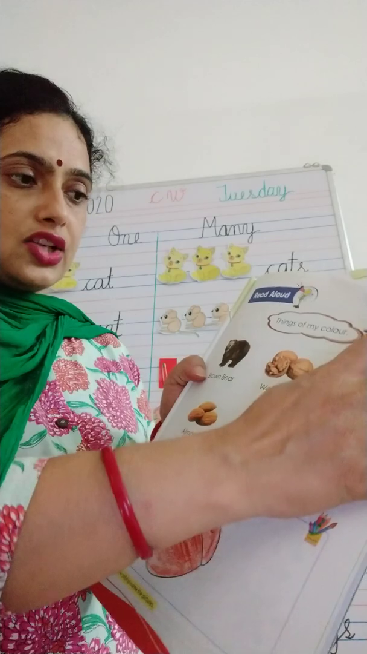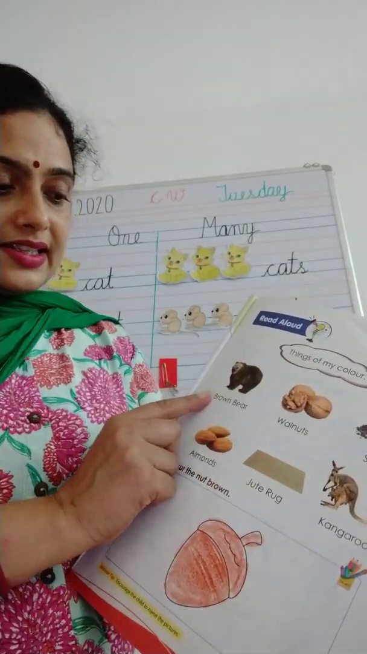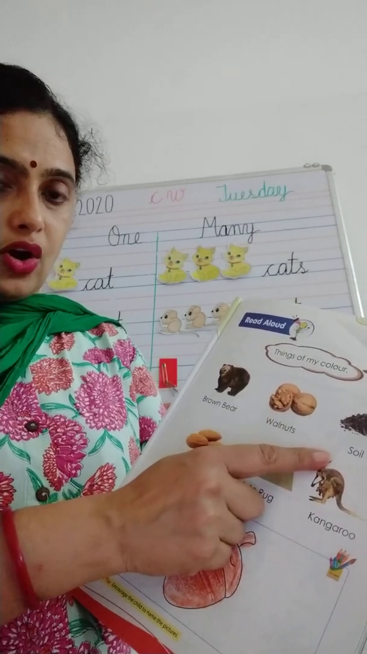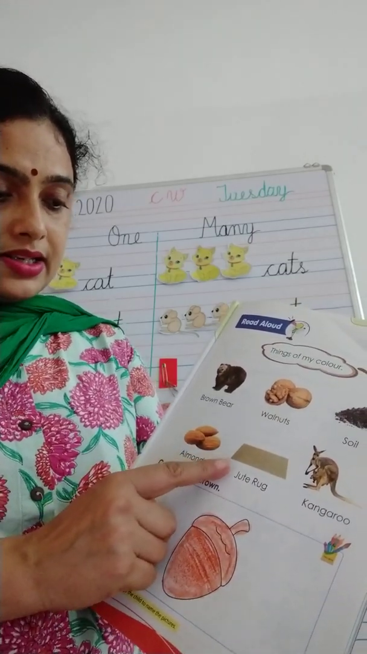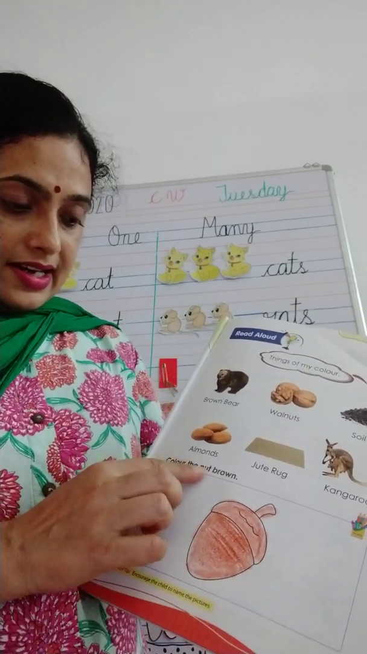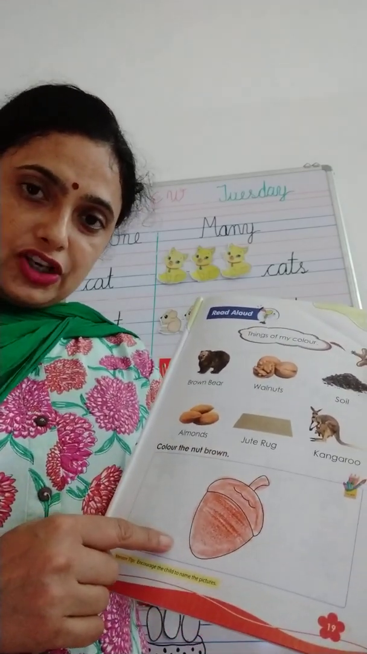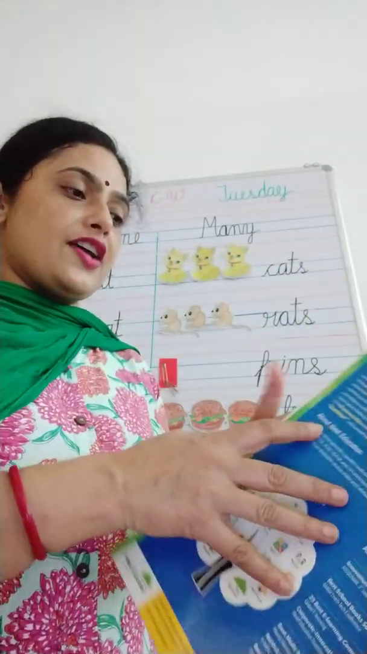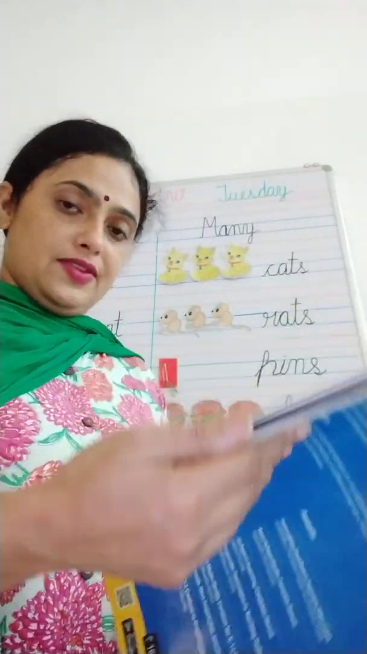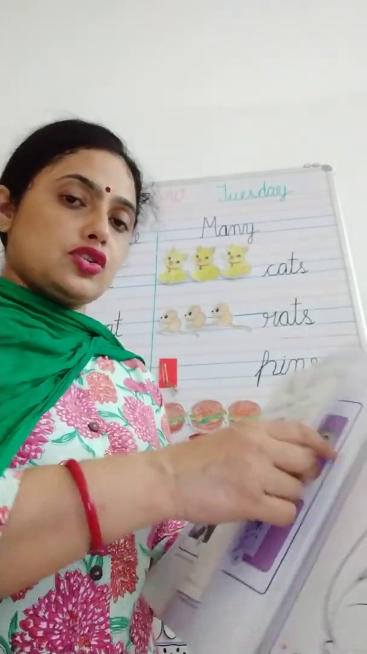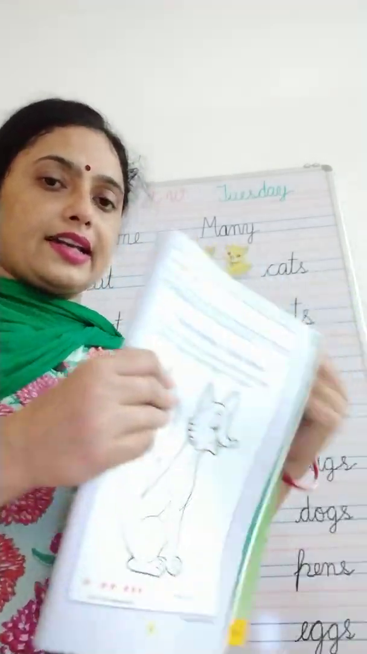Yes, there are so many things we get, like this is a brown bear, walnut, soil, almonds, jute bag and kangaroo. Okay, color the nut brown. So this activity you have done, yes or no? Yes. Okay, now today we are going to do one fun activity from the same book. So this is the activity.